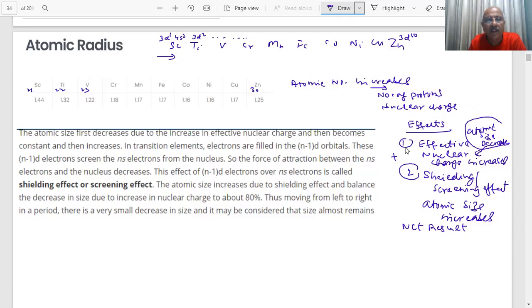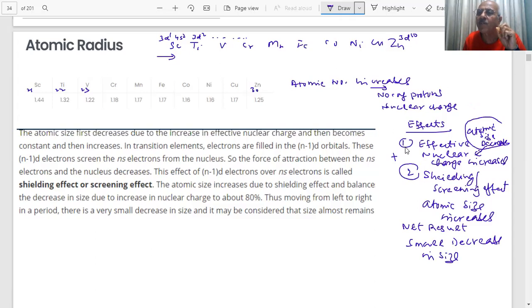Therefore, the net result is a small decrease in size. In group 1 of the alkali metals, you see a large increase in size down the group because new shells were added. But here, electrons are entering into the same subshell. That shell is inner, not the outer.